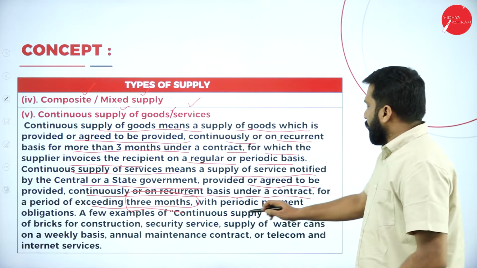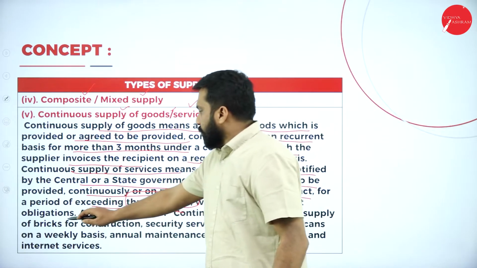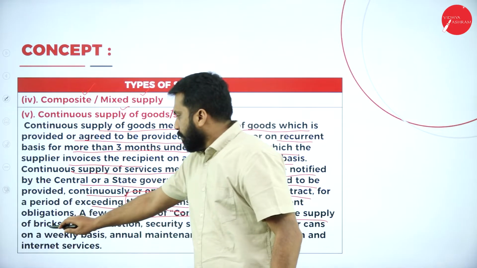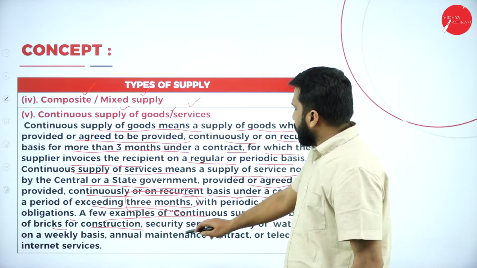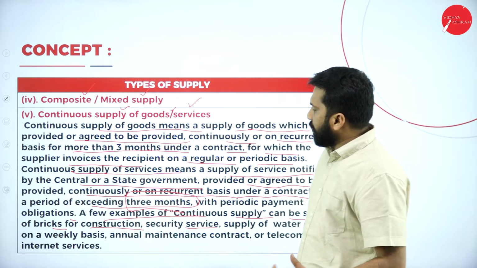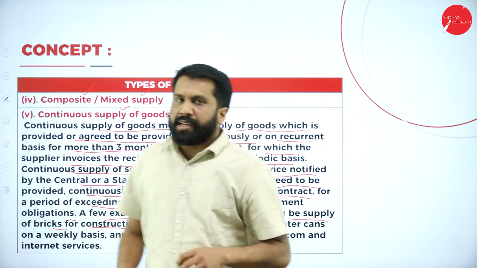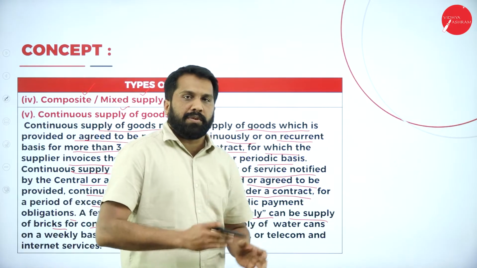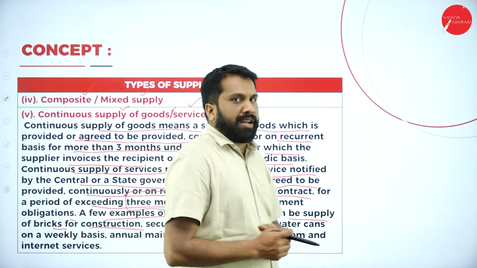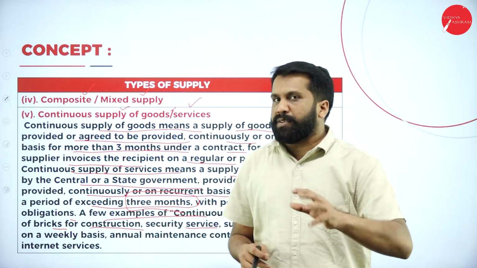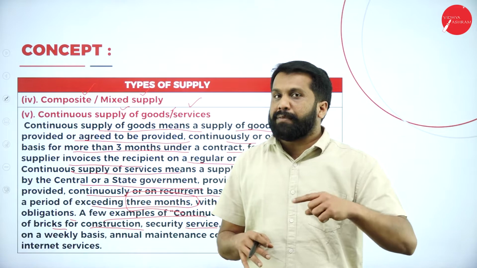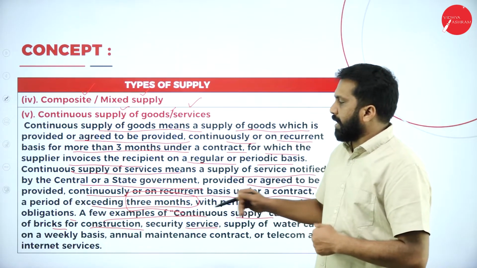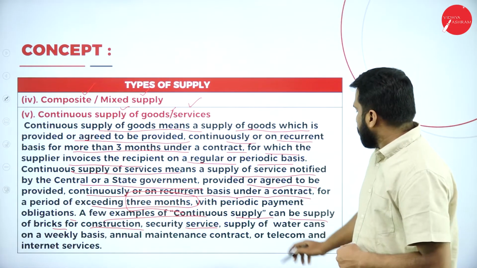Now, with periodic payment obligation, a few examples of continuous supply can be supply of bricks for construction, security services. Security services means what? Like there is a contract basis. You have to work for more than 6 months, more than 1 year. Exactly after 1 year, the contract will be closed. Somebody else will join. But as per the rule, you have exceeded 3 months. You have exceeded 3 months, which means we call it continuous supply.